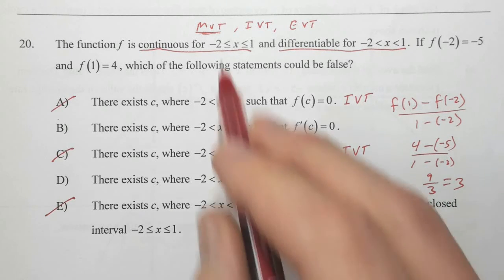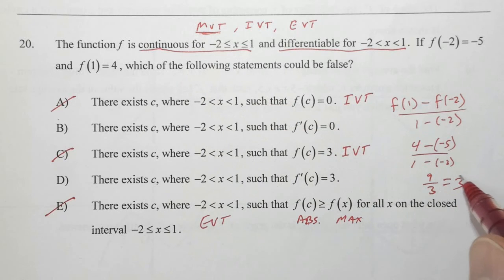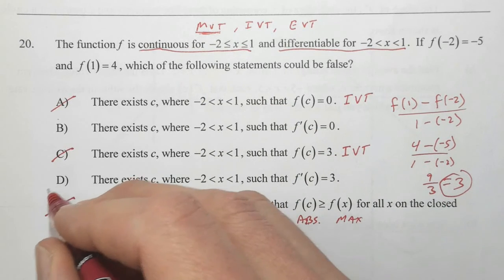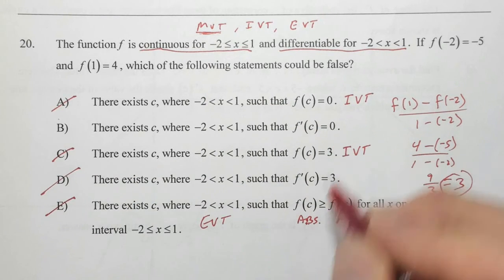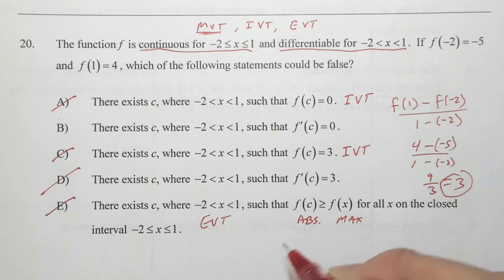So the mean value theorem guarantees that the derivative is going to be equal to 3. That one's out. The derivative could be equal to 0, but the mean value theorem doesn't guarantee it. That's our answer.